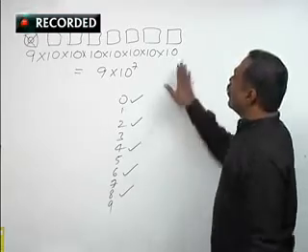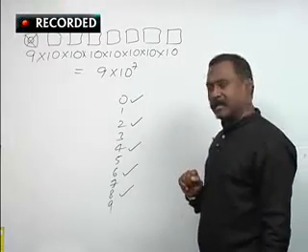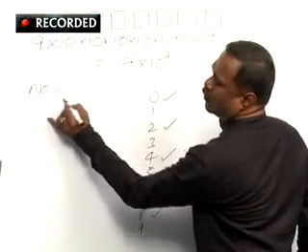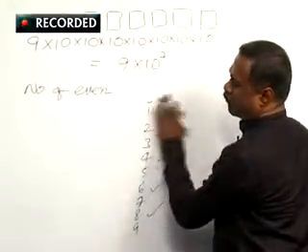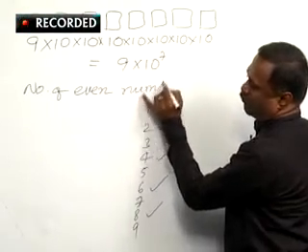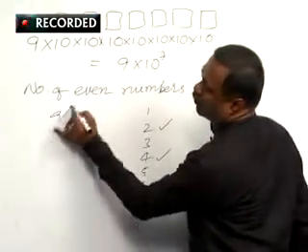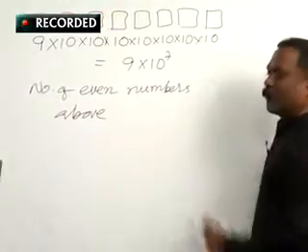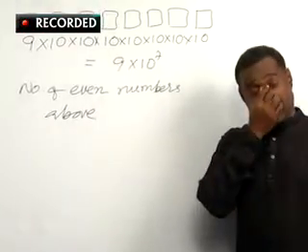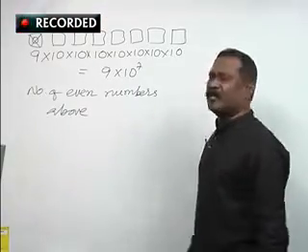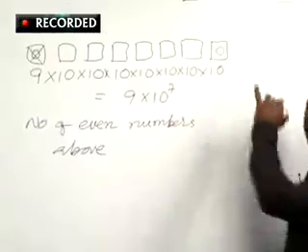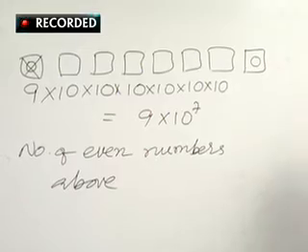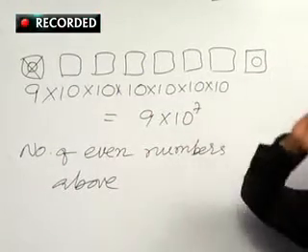What I need now is the number of even numbers. So first I'll fill 0 here, avoiding this place, because whether the number is even or odd depends on the last place.